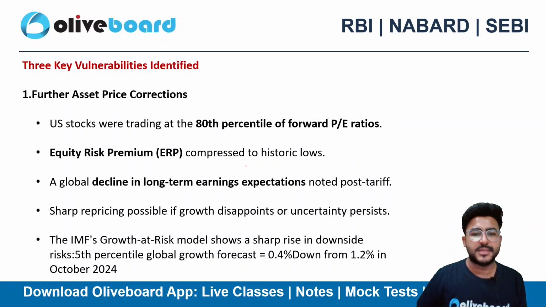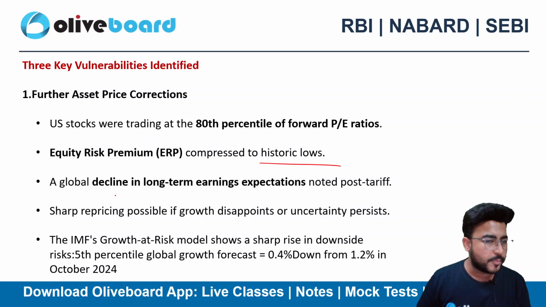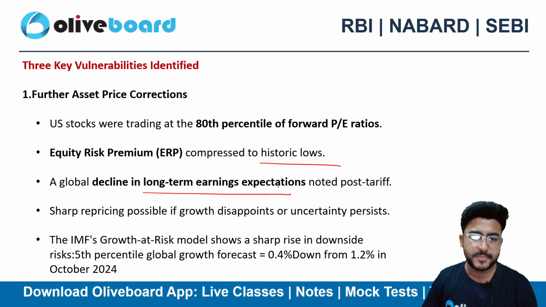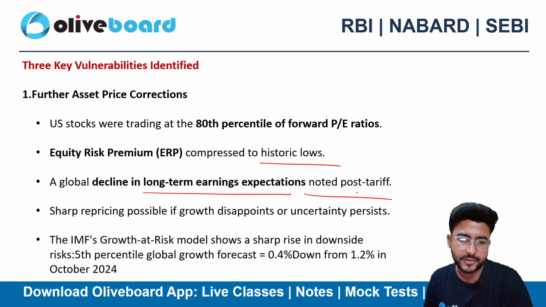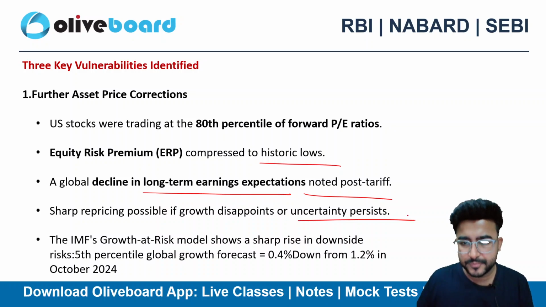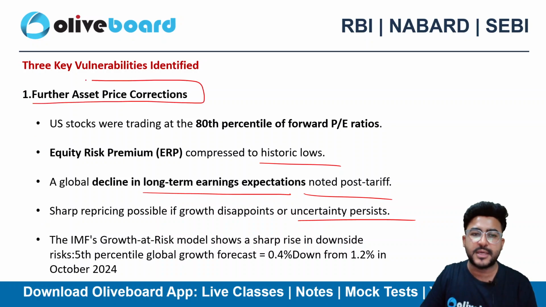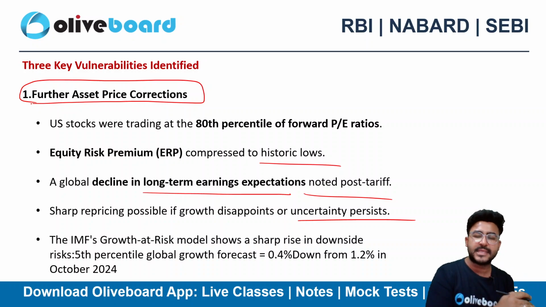Equity risk premiums compressed to a historical low level. A global decline in long-term earnings expectations was noted post-tariff. Sharp repricing is possible if growth disappoints or the present uncertainty persists. Right, so these were the major concerns that were highlighted. The main point is further asset price correction, that further correction can also come in your asset prices.